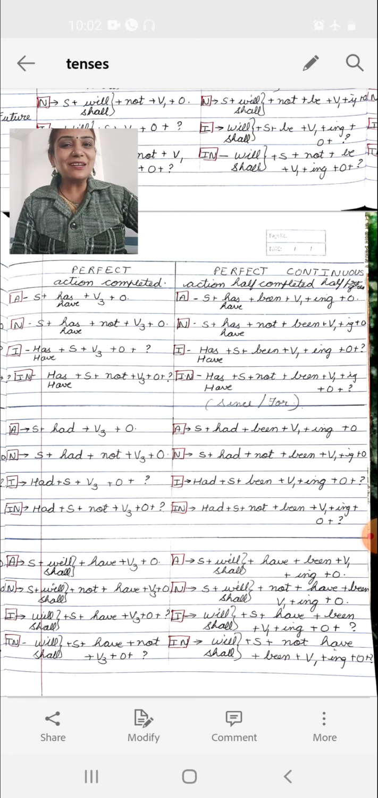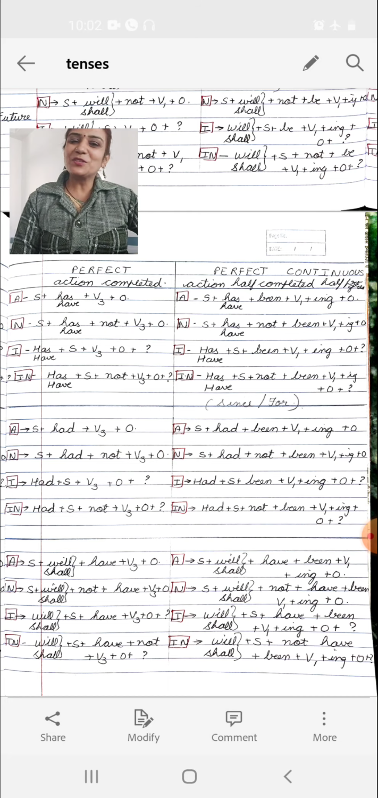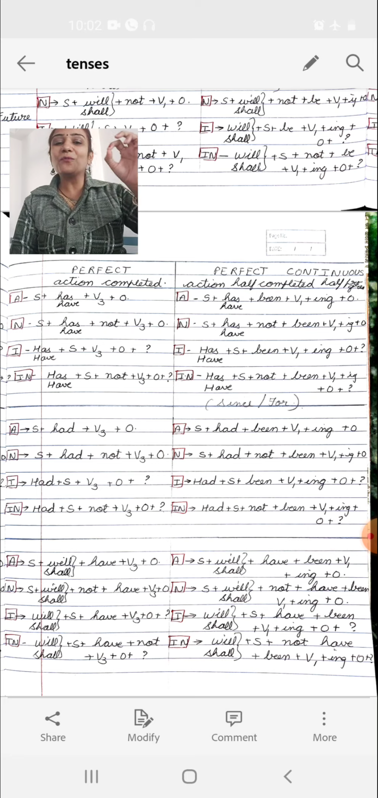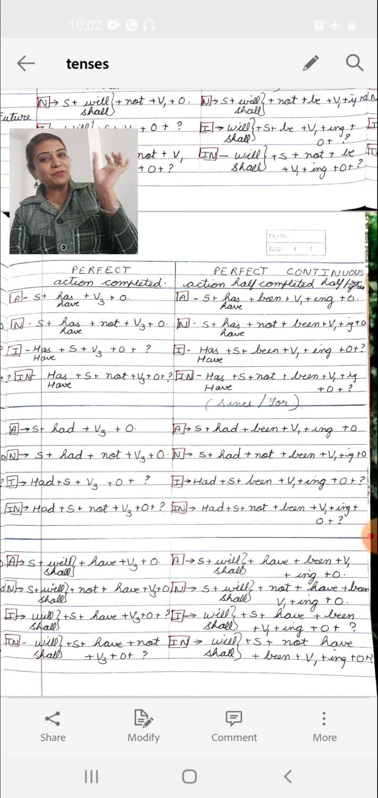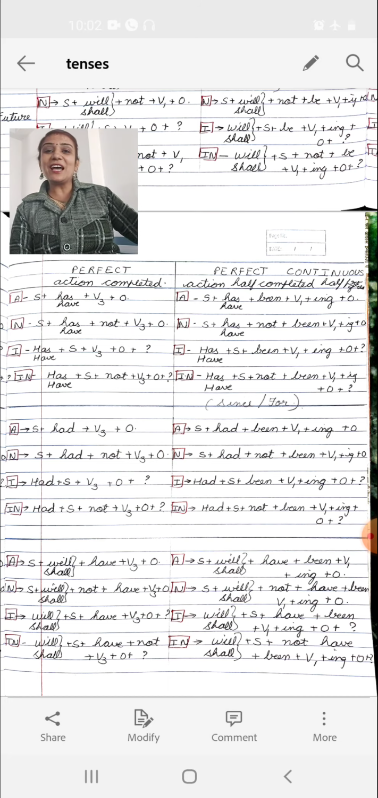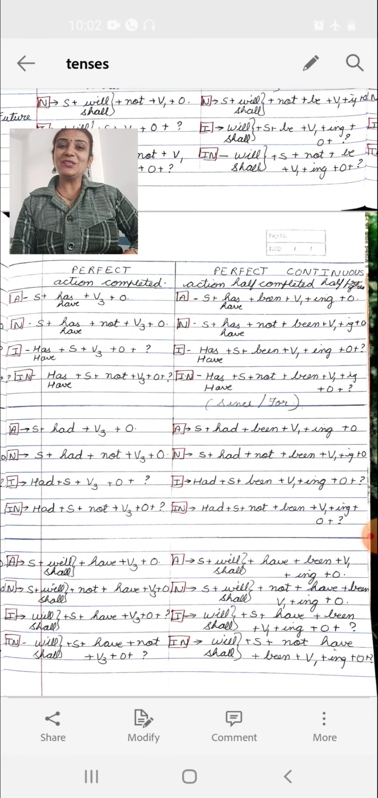Would we use since and for? Obviously no. So what will be the sentence? Ram will have been writing a letter. That means we assume that time half of the action would get over, half of the action would be still going on in future. So the difference is where? Everywhere in all the perfect continuouses, we use been, we use V1 plus ing.